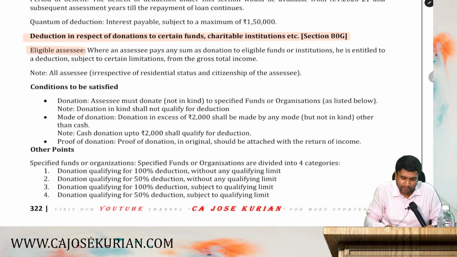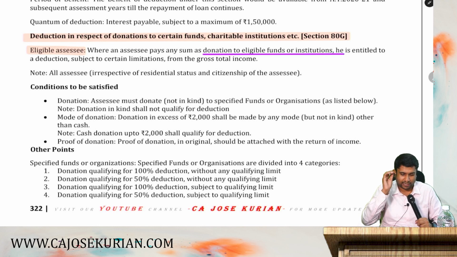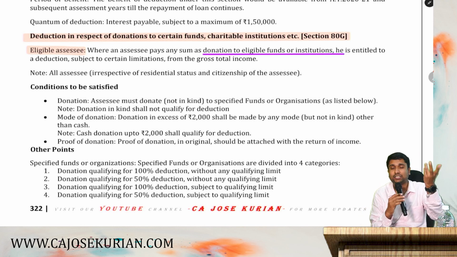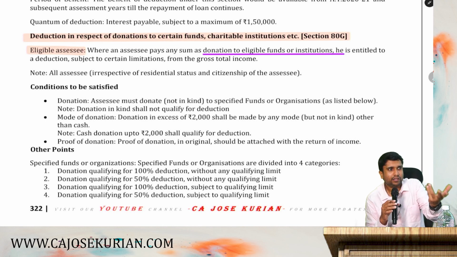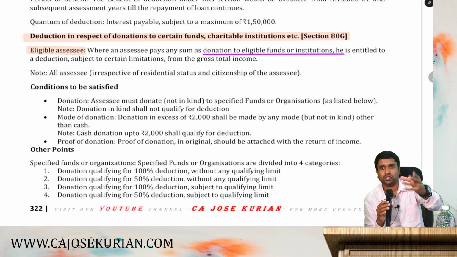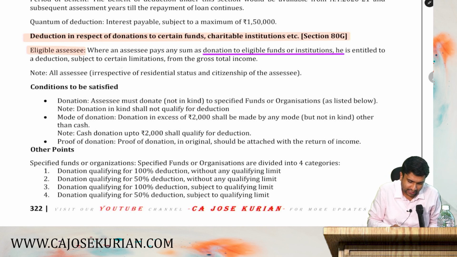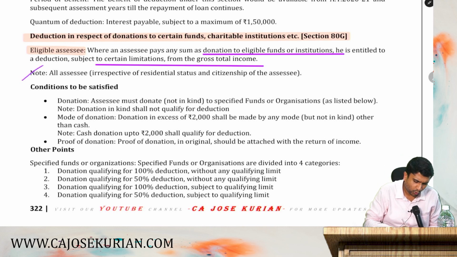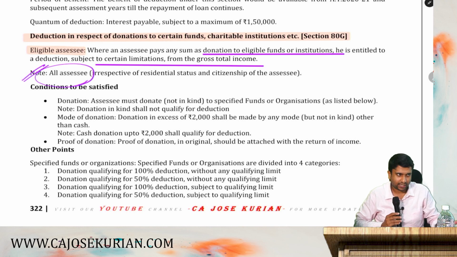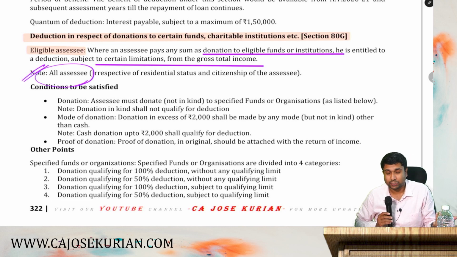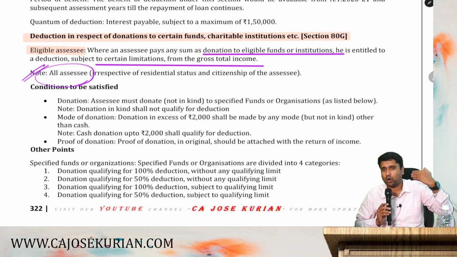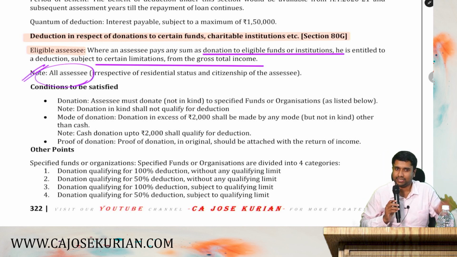So where an assessee pays any donation to eligible funds or institutions, that means under 80G, there are a set of eligible institutions where if you give donation to those eligible institutions, you can claim that donation as a deduction. Now, he is entitled to a deduction subject to certain limitations from the gross total income. Who all can claim this? All assessees can claim 80G deduction. Irrespective of your citizenship, irrespective of your residential status, all assessees in India can claim this 80G deduction.